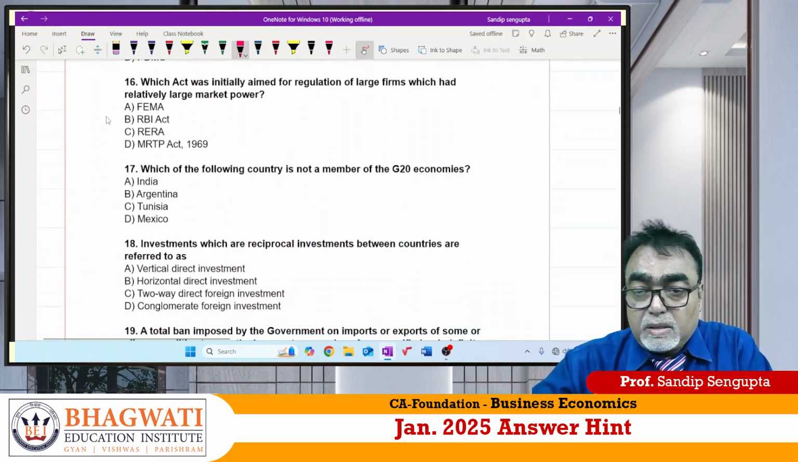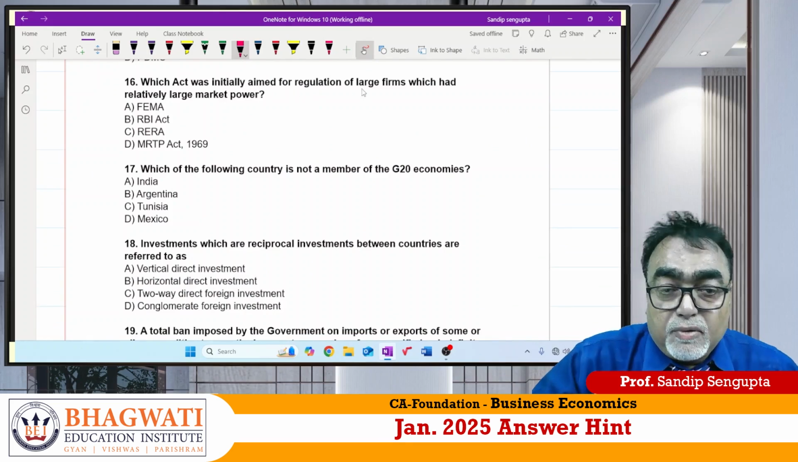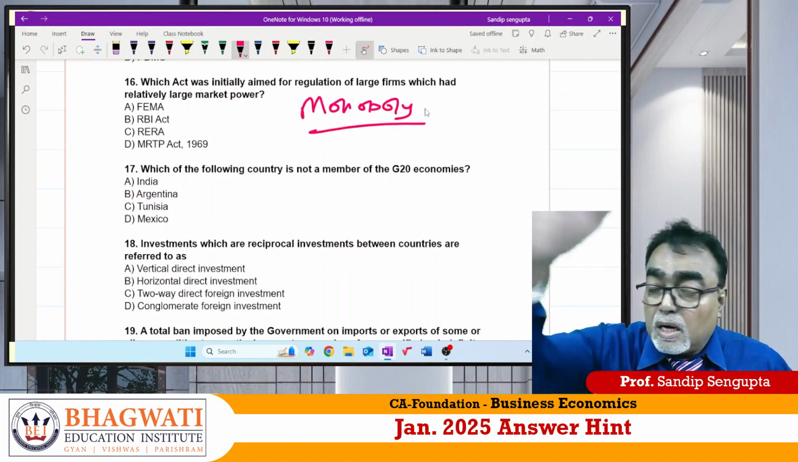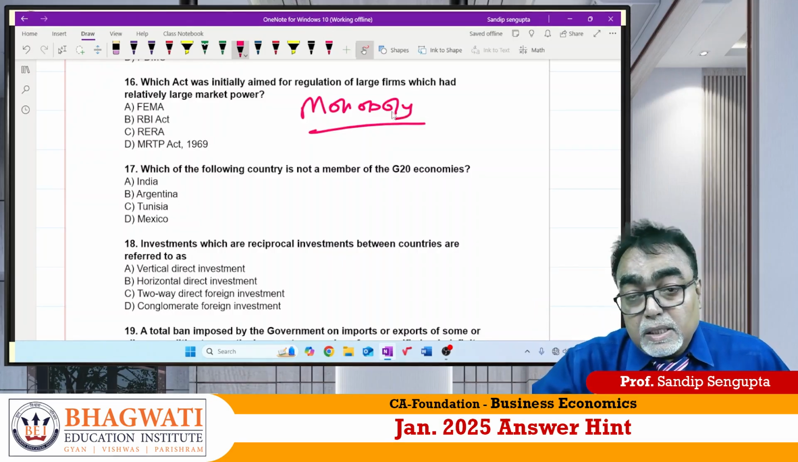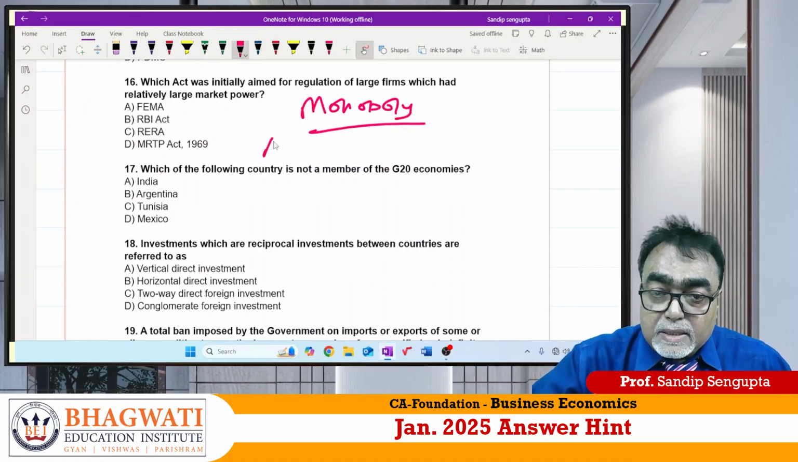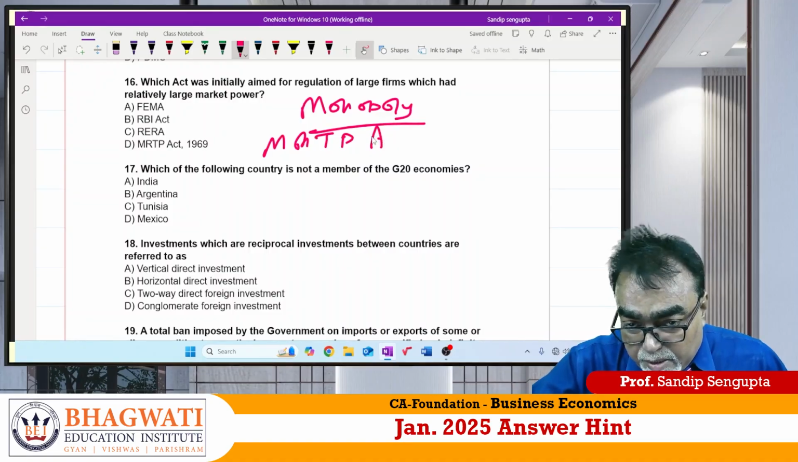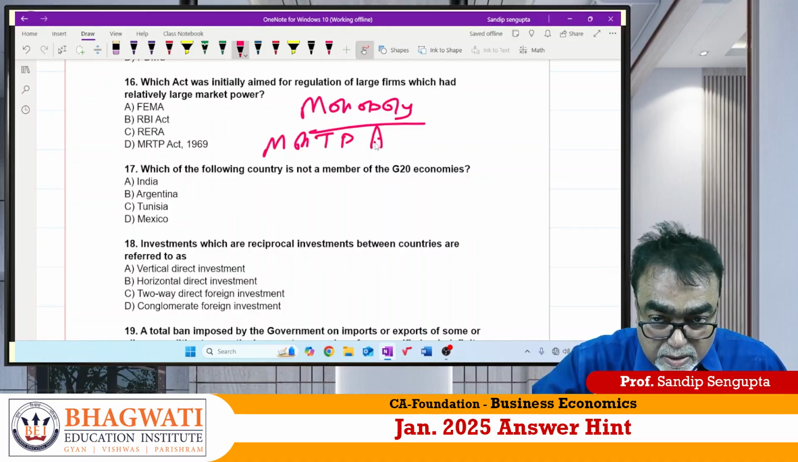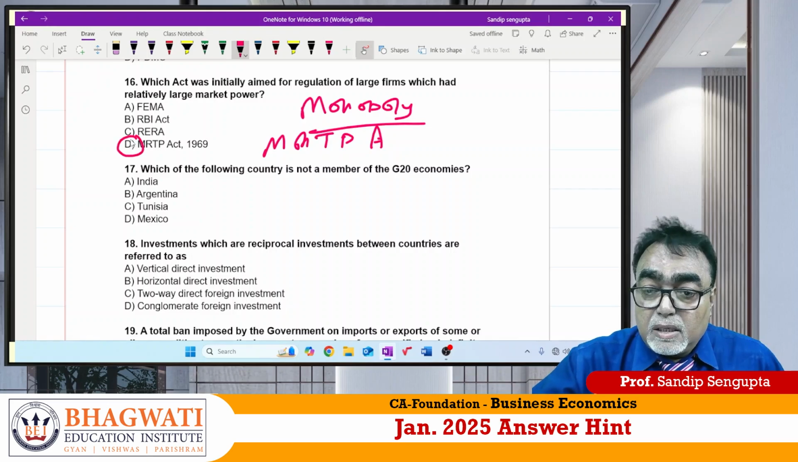Indian economic question. 16. Which act was initially aimed at regulation of large firms? Sir, monopoly means what? I believe students know: single seller, large number of buyers. So to restrict monopolies, in 1969, an act came out known as the MRTP Act. MRTP means Monopolies and Restrictive Trade Practices Act. 1968, 69 it came out. So 16 answer is D for Delhi.